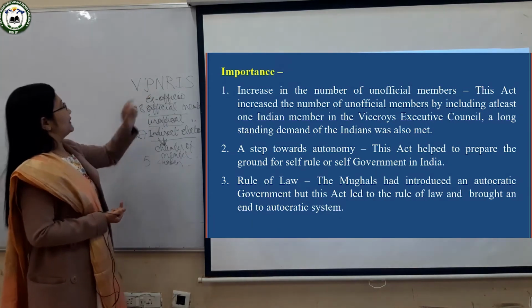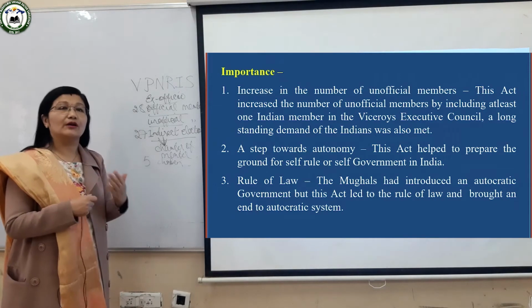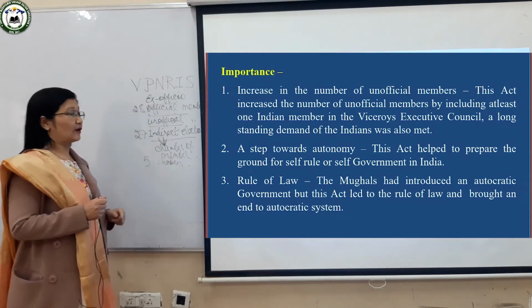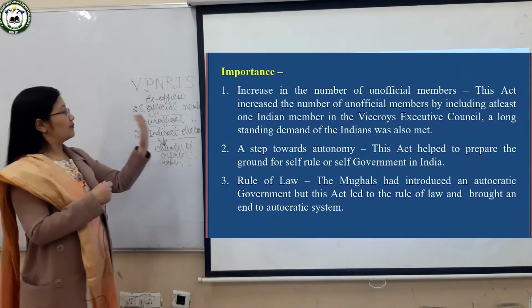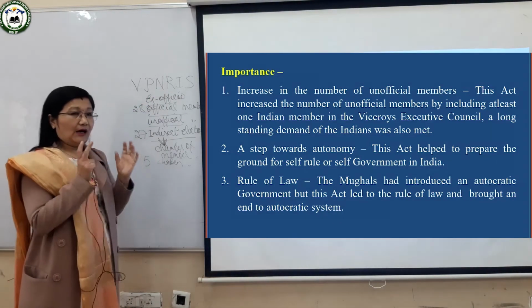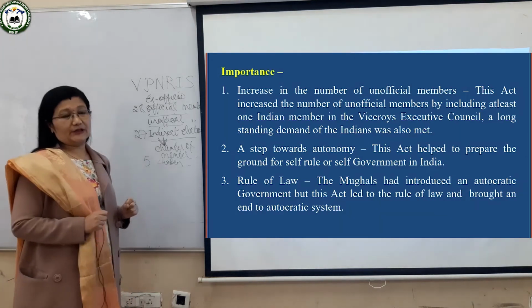Power was increased. Then N, what does N stand for? N means the number of members was increased. We said 16 was there in the Legislative Council. From 16 it increased to 60. So N stands for number of members increased. Okay. Then R stands for representative or limited representation.